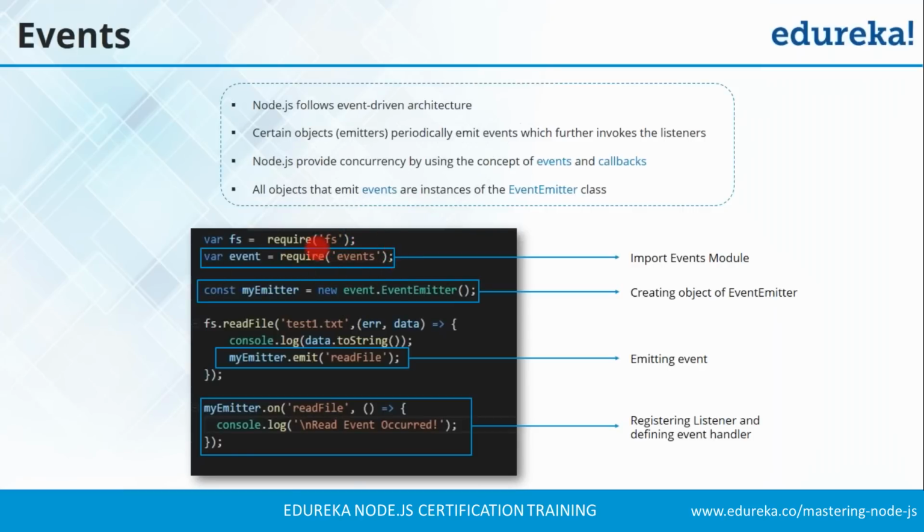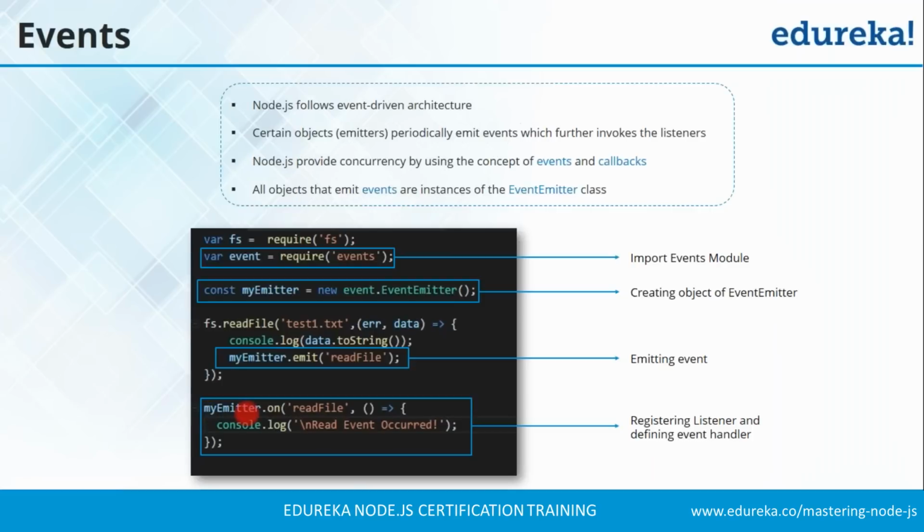First we are importing events from the Node.js module, which we will be accessing in our program. Then we are creating a myEmitter, which is an instance of the EventEmitter class. So a new event will be created inside this myEmitter. Now you're taking this myEmitter and emitting an event called readFile. And when you emit an event, you are registering a listener and checking whether that event has occurred or executed or not.